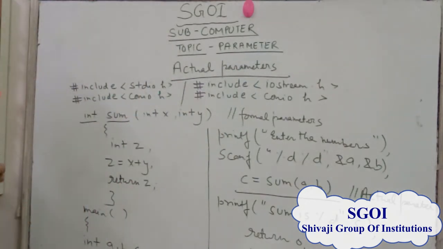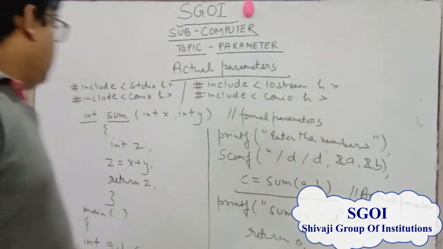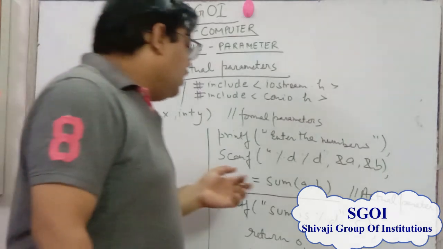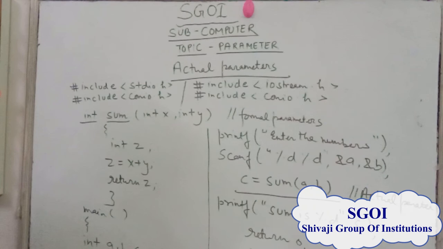So in this program there are two things: formal parameters and actual parameters. Formal parameters are used in function header, and actual parameters are used when we call the function. And we have already given the PDF file of this topic. You can understand what are the parameters, what are the actual parameters, and what are the formal parameters. And now you understand this example also. Thank you, class.